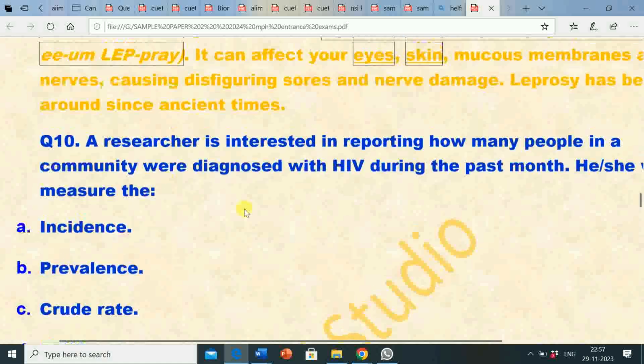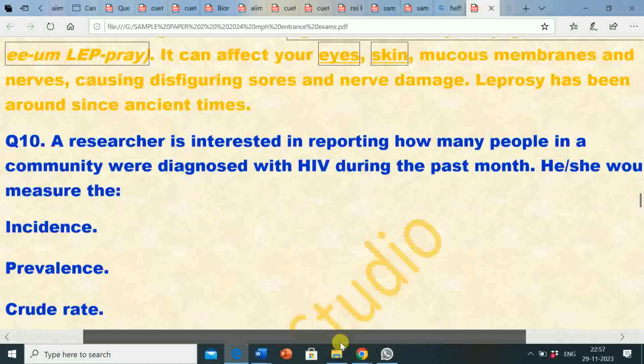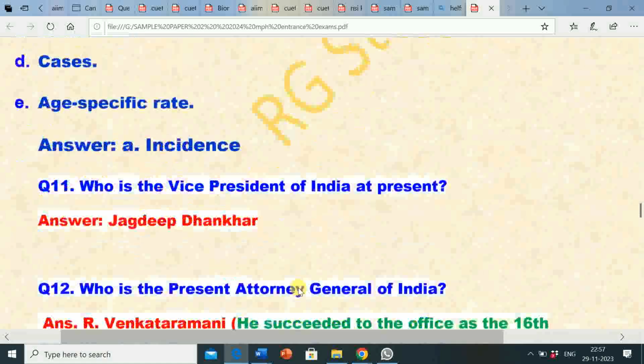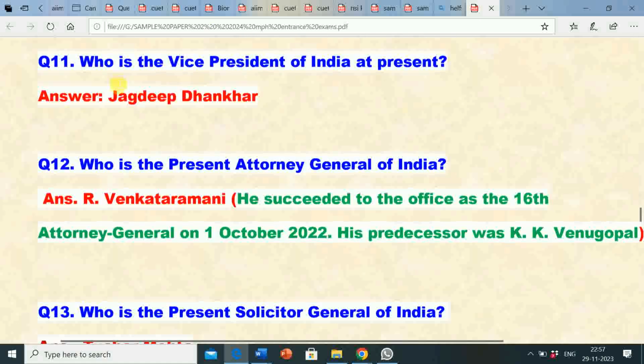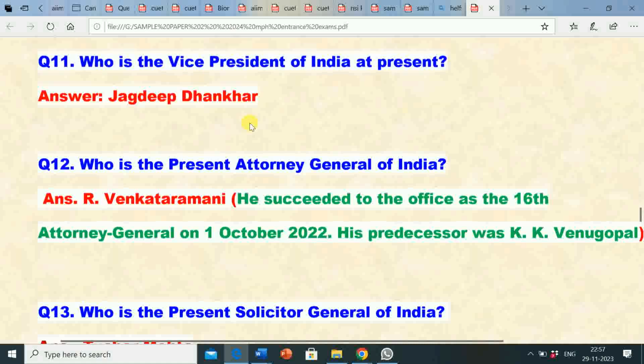So the question here is, a researcher is interested in reporting how many people in a community were diagnosed with HIV during the past month. He or she would measure the incidence. The correct answer is option A, incidence. Next, question number 11. Who is the Vice President of India at present? The correct answer is Jagdeep Dhankar. Mr. Jagdeep Dhankar is the Vice President of India at present.